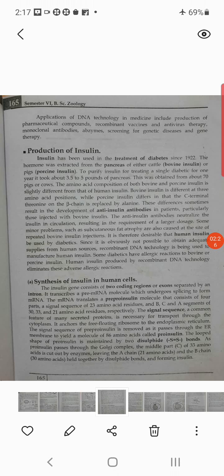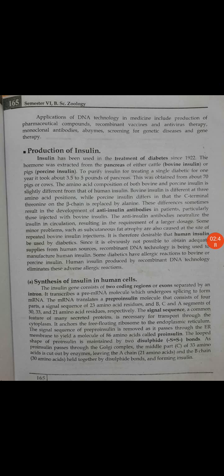Now, by using this technique, we have isolated the gene for production of insulin in the human being. And that gene we take out and introduce into another organism, for example the bacteria. It is a process called recombinant DNA technology. Some diabetics have allergic reactions to bovine or porcine insulin.